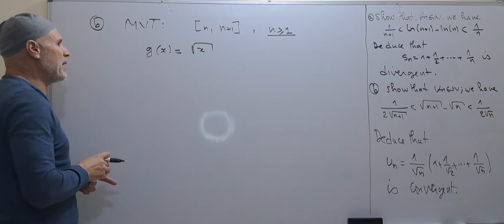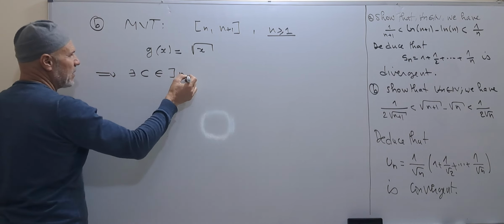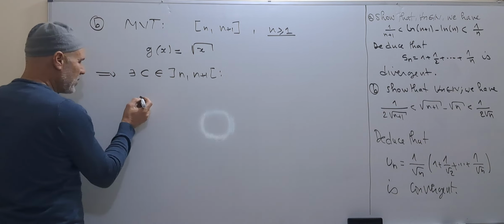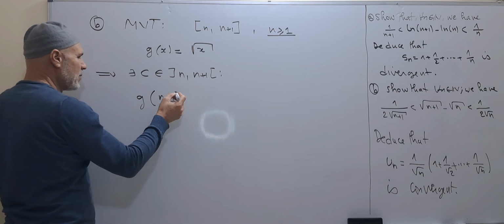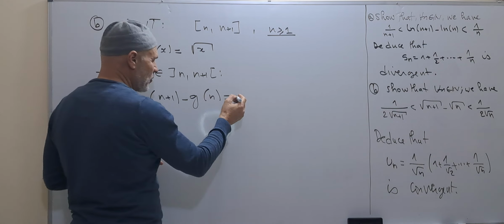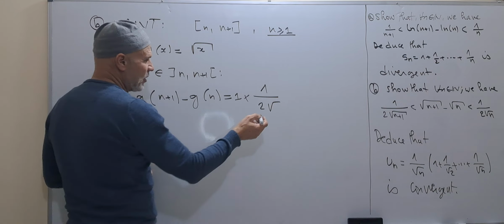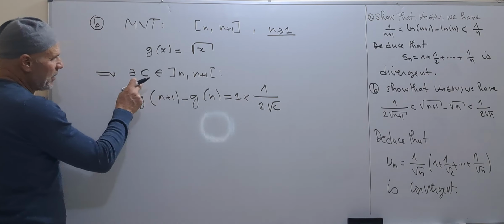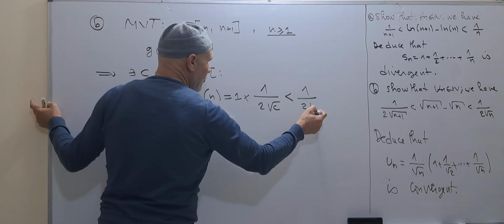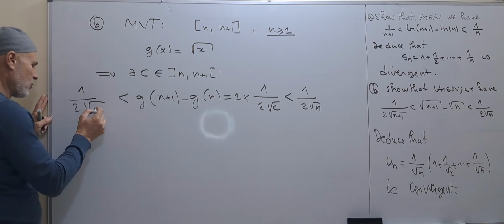Applying the mean value theorem gives us the right to say that there exists a c which belongs to n, n plus 1, such that g of n plus 1 minus g of n is equal to n plus 1 minus n, which is 1, times the derivative. The derivative is this function. And since c belongs to n, n plus 1, this means that it is strictly less than 1 over 2 square root of n, and strictly greater than 1 over 2 square root of n plus 1.